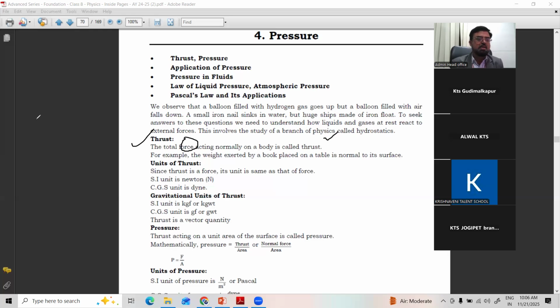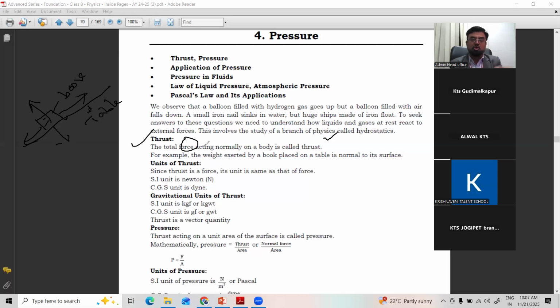For example, say there is a book on a table. This is the table. I place one book. On this book, various forces will act. One is weight in the downward direction, the normal force, the external force, as well as the friction force.